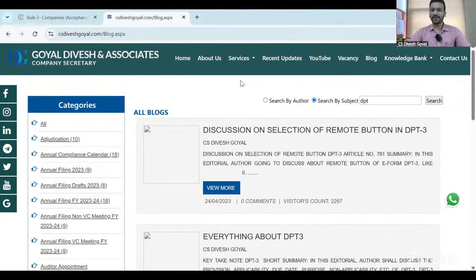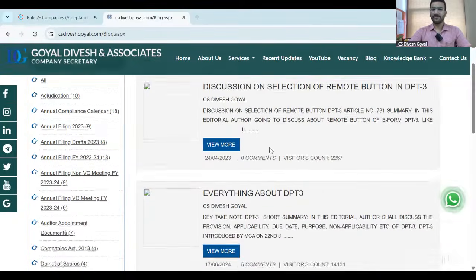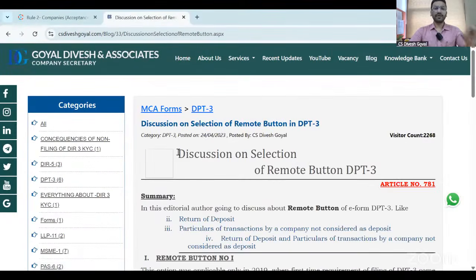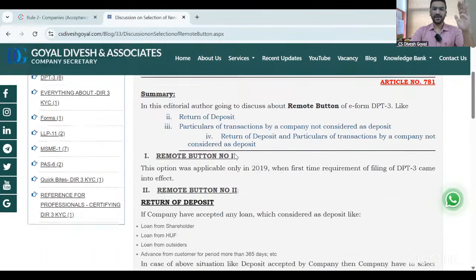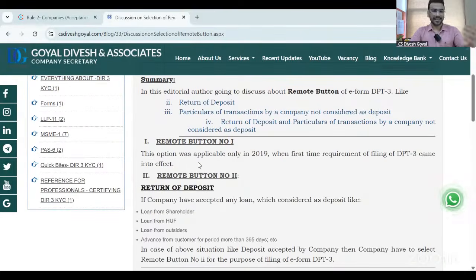So all the articles relating to the DPT-3 you can get there. Like one article, I'm having the remote button. One of the most important points about the DPT-3 is the remote button, because whenever you have to prepare the DPT-3, you have to choose the remote button. According to that remote button only, your form will work. That remote button will decide which column will be open and which column will be closed.